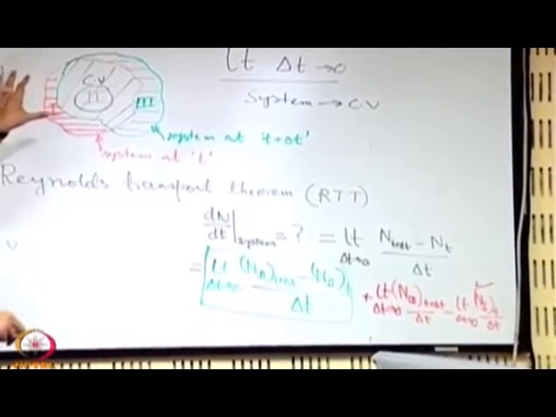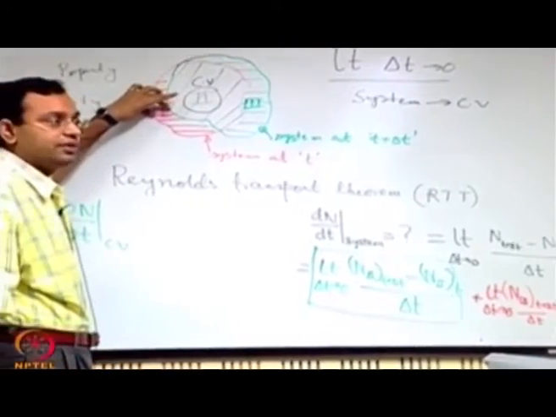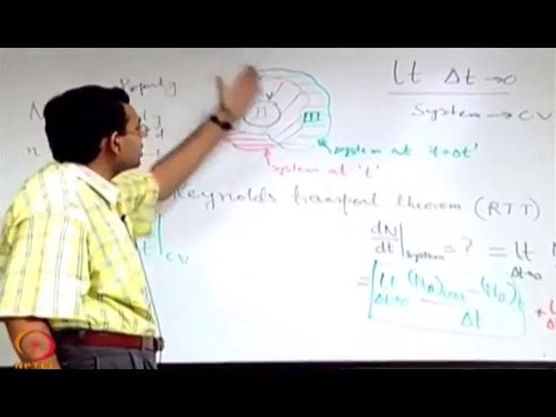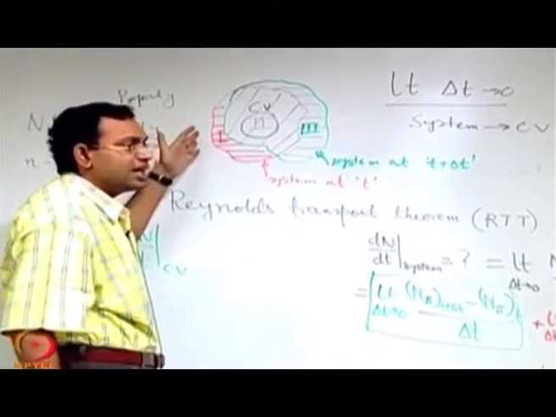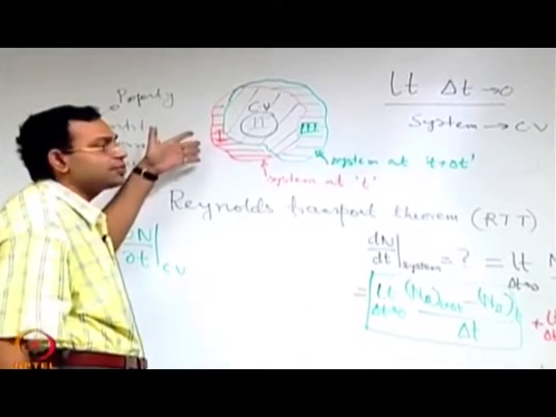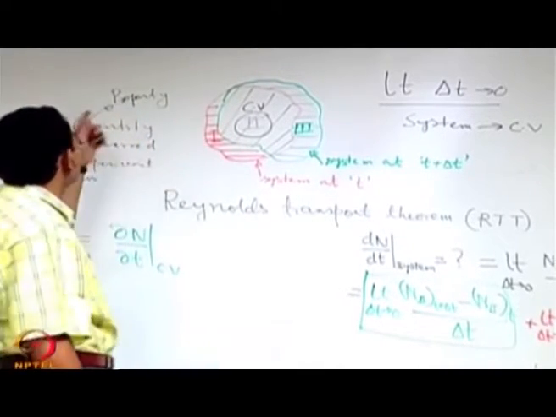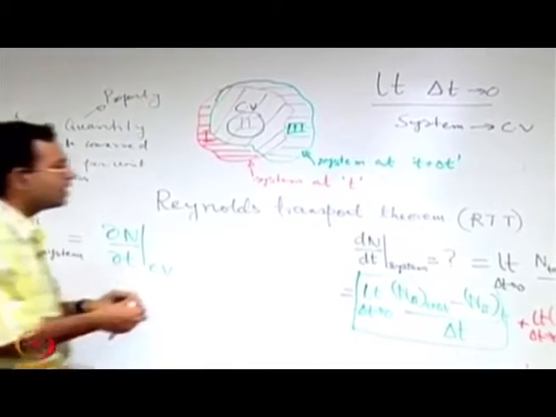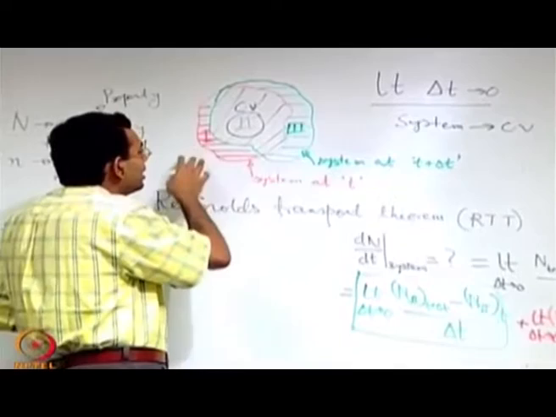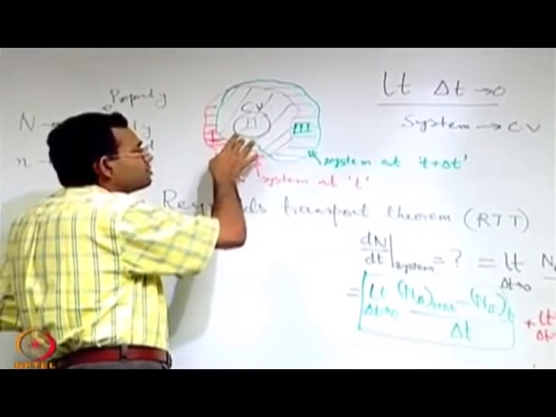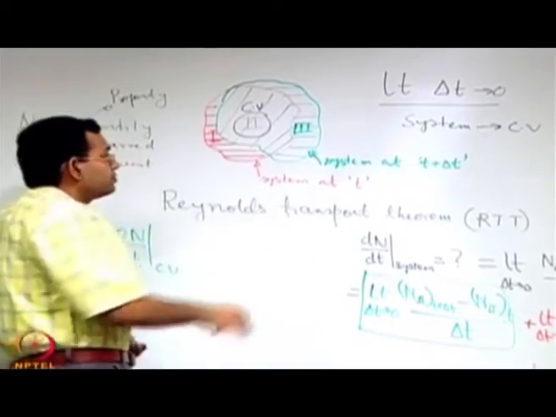So when the system tends to control volume, this volume effect almost tends to a surface effect. So at the surface of the control volume at the time t, it represents that there is some rate of transport or the rate of influx of the quantity that you are looking for. So it is like the rate of inflow of the quantity across the surface of the control volume, that is called the control surface of the control volume.